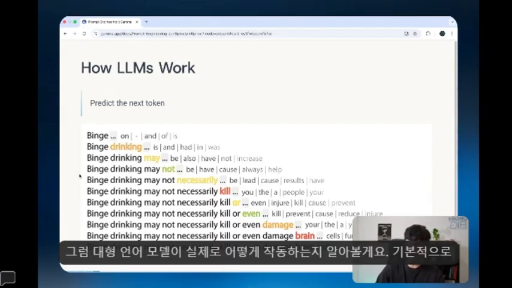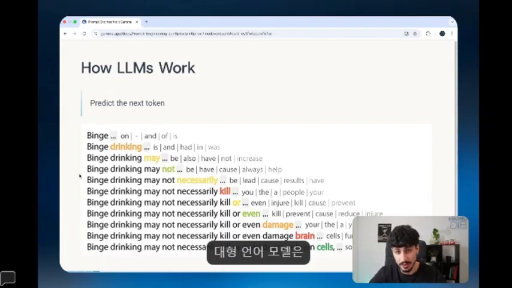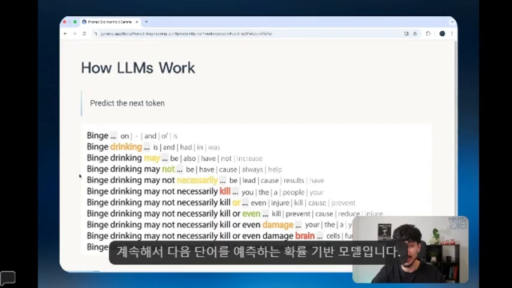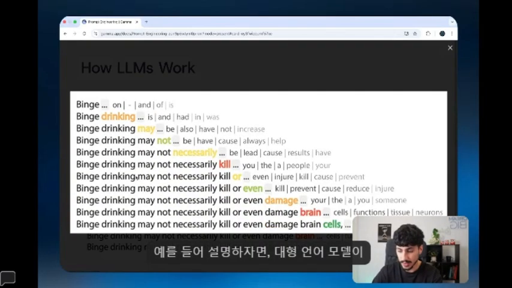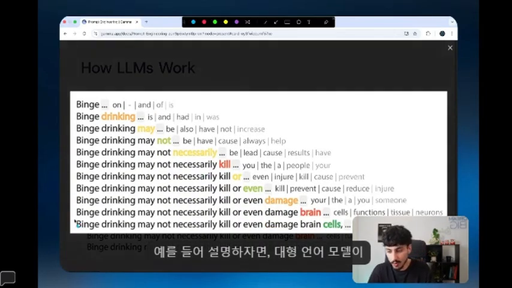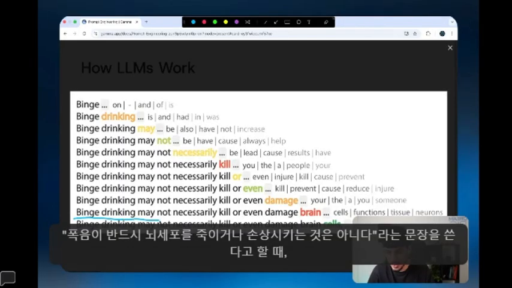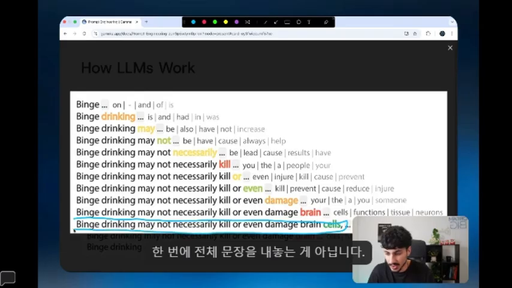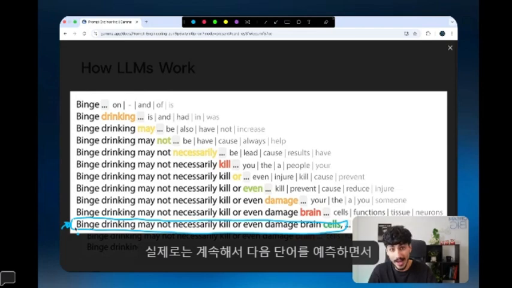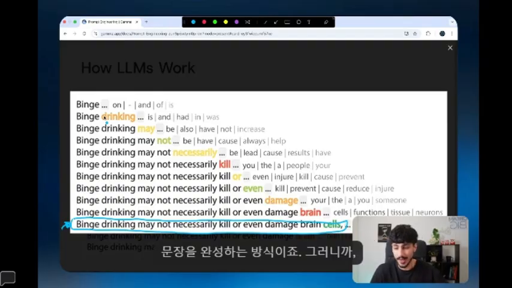So it's important to know how large language models actually work. Fundamentally, large language models are just probabilistic models that continuously predict the next word. To put this in perspective, if a large language model wanted to write the sentence "binge drinking may not necessarily kill or even damage brain cells," it doesn't just output this entire sentence in one go. What it actually does is continuously predict the next word until it outputs that sentence.